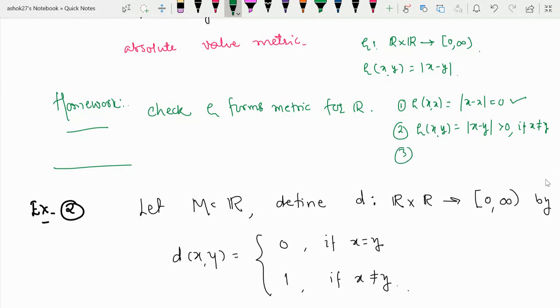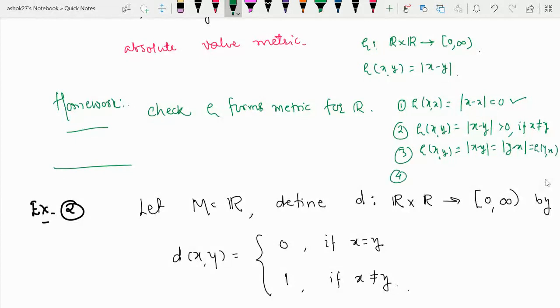Third, rho of xy is equal to mod of x minus y, and we can write it as mod of y minus x. This is a property of mod, and it is the same as rho of yx. So it satisfies the third condition.